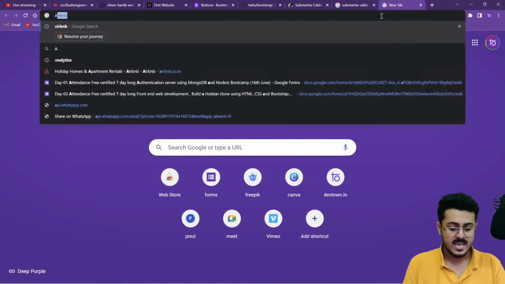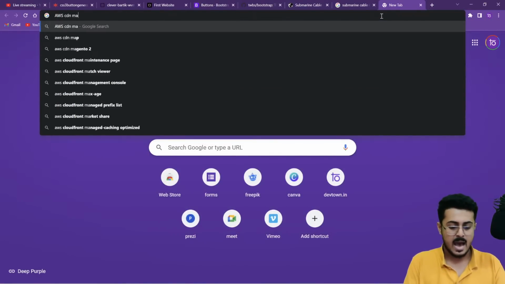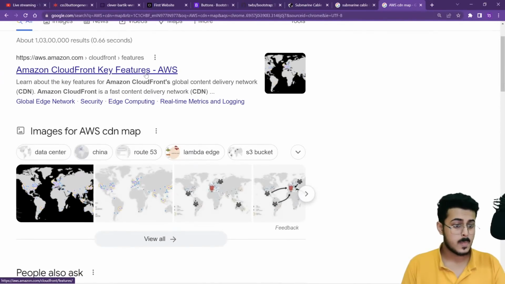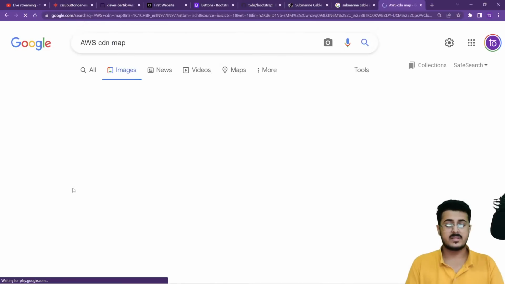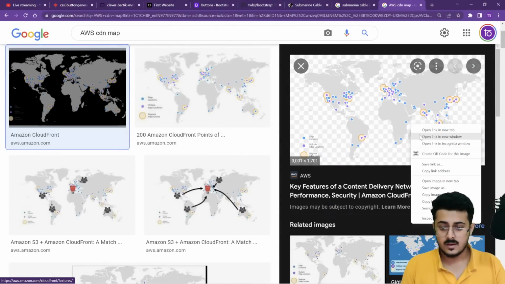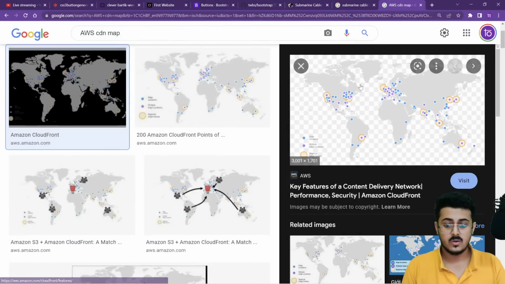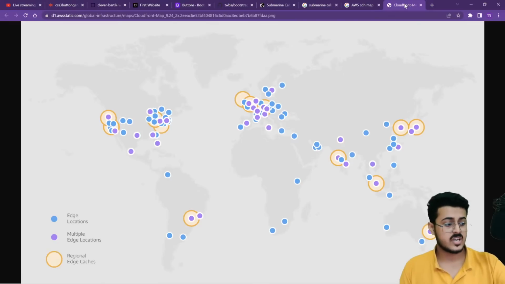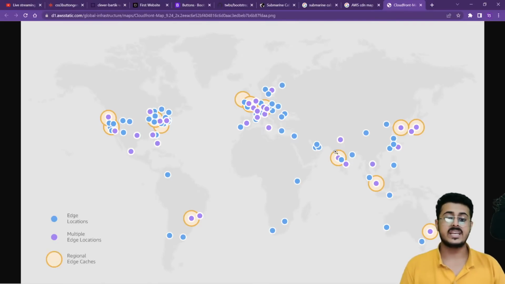Let me just show it to you guys. AWS CDN map. Let's open this particular image right over here, open image in new tab. Okay, so right over here, as you are able to see, we have these content delivery networks. These are servers by AWS. This is the CDN network of Amazon.